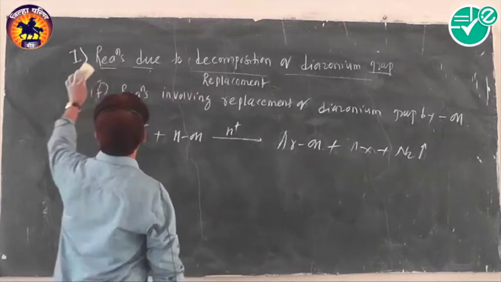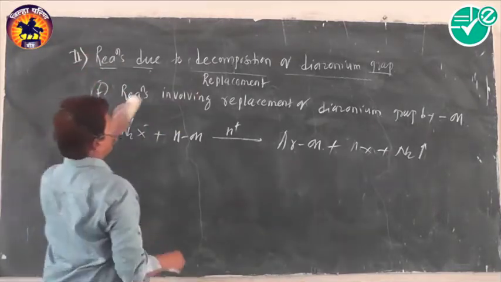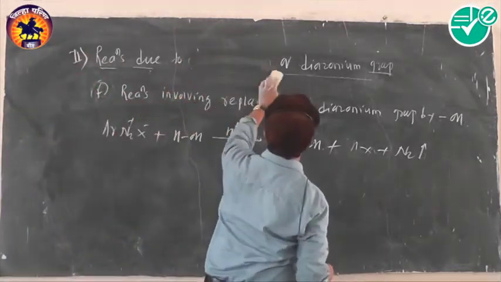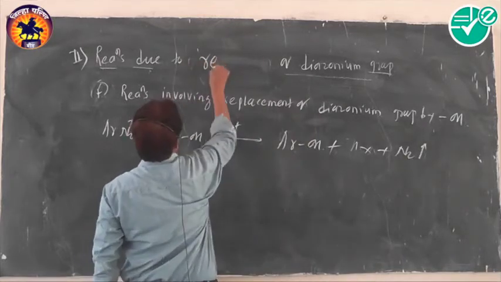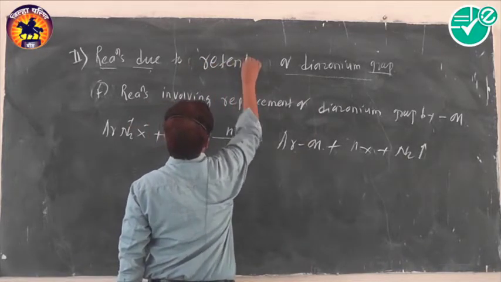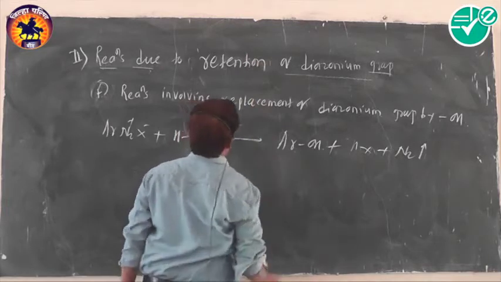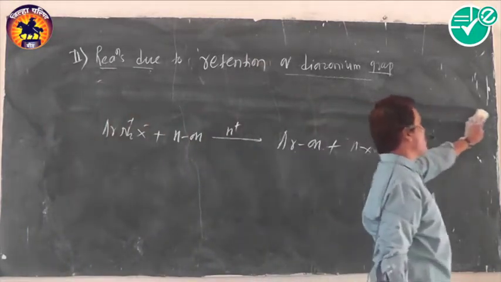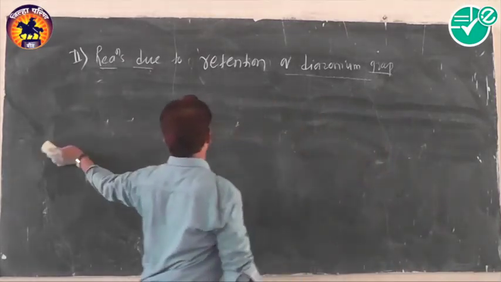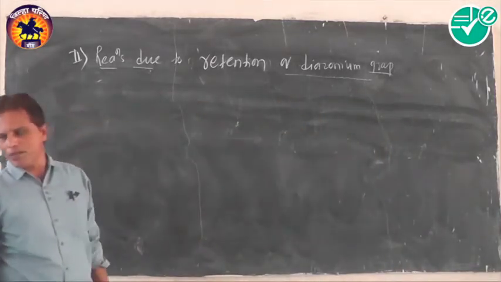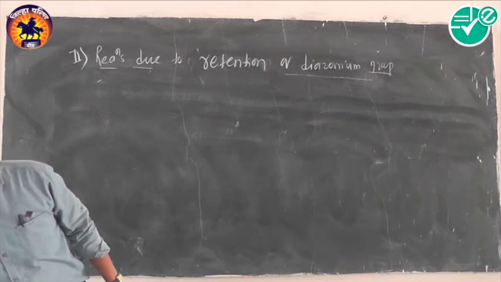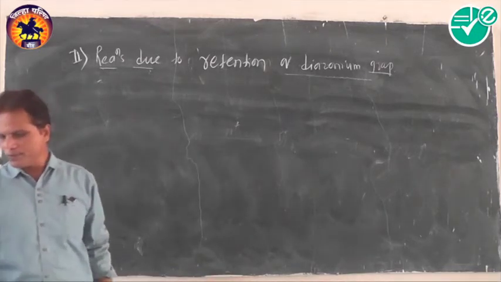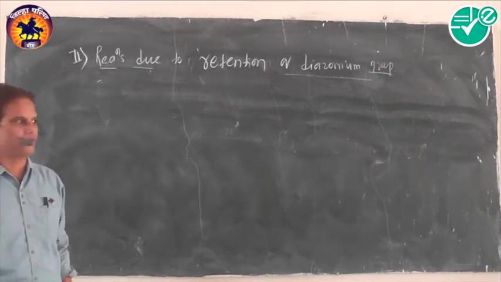The next number, reactions due to retention of diazonium group. These reactions are also called azo-coupling reactions. How are such azo-coupling reactions carried out? Azo-coupling reaction.